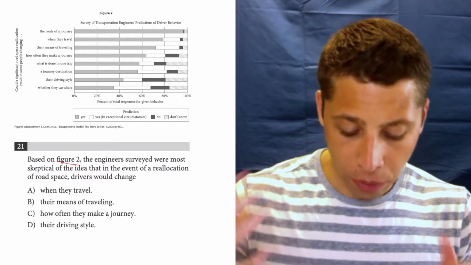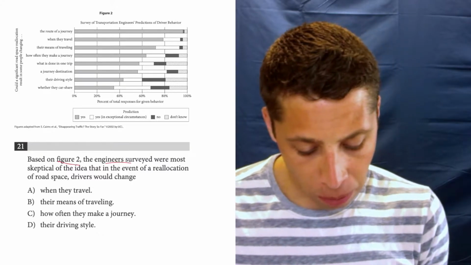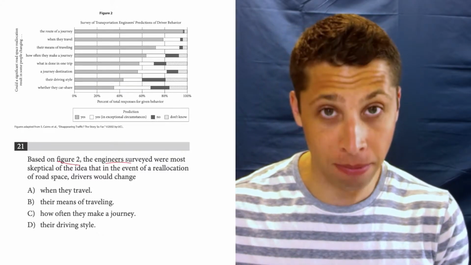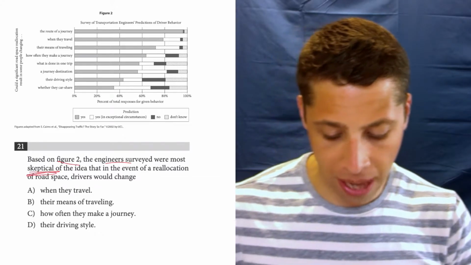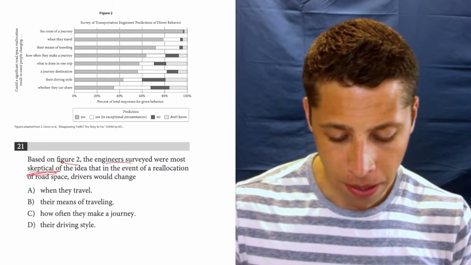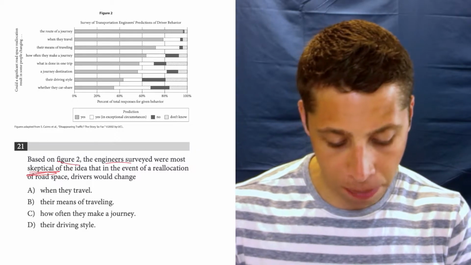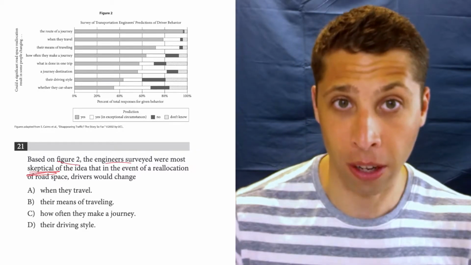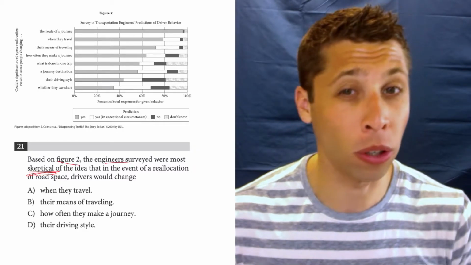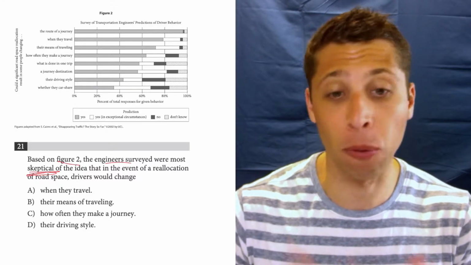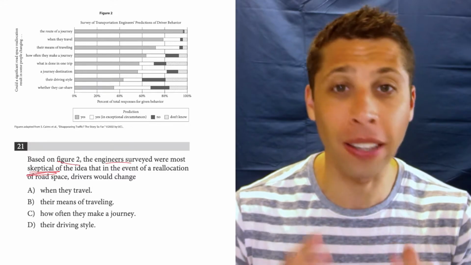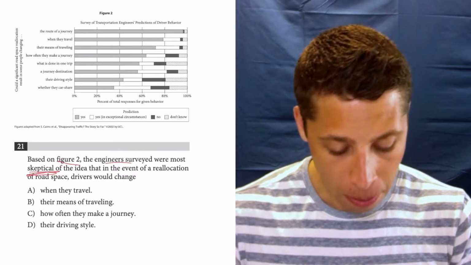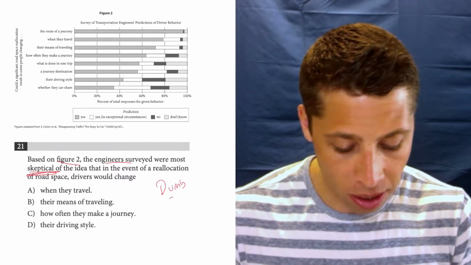So when I read the question, they're talking about who's surveyed. Got it. That's what the figure is about. And we want to know what they're most skeptical of. Well, I don't see anything about skepticism on the graph itself, right? They didn't use that literal word, and so it's not quite like question 19 where everything was very literal about where to look. We're going to have to be a little bit more creative here. But we should try to use a dumb summary.